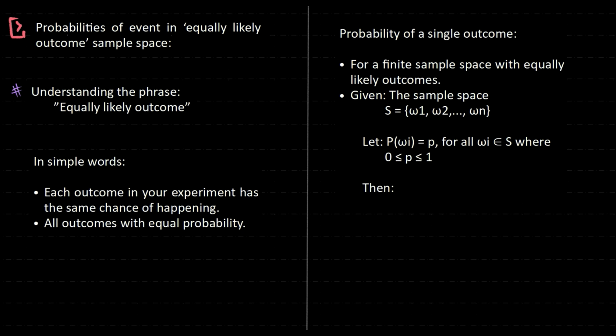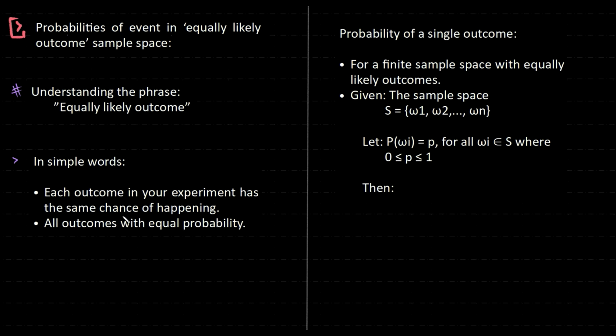So now, built on our axiom, let's derive a formula that we have been using for the past 2-3 years. The heading is probabilities of event in equally likely outcome sample space. First, let's talk about equally likely outcome. What does that mean? In simple words, each outcome in your experiment has the same chance of happening. Or we can also say it as all outcomes with equal probability.